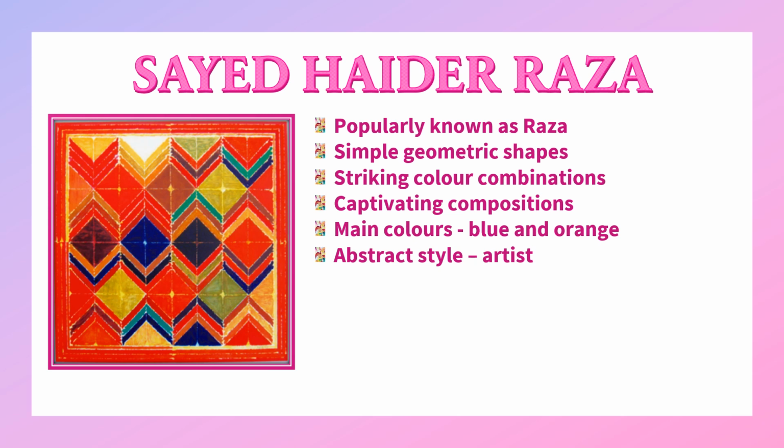Now, he had an abstract style, meaning that an abstract thing is only something that exists as an idea. It is not physically present. So Raza didn't look at a landscape or scenery, or the sunset, sunrise, or the moon at night, or any objects or a human being and then paint. These ideas came when he peeped into his own mind, and then he brought it out and made it into a composition on a canvas.